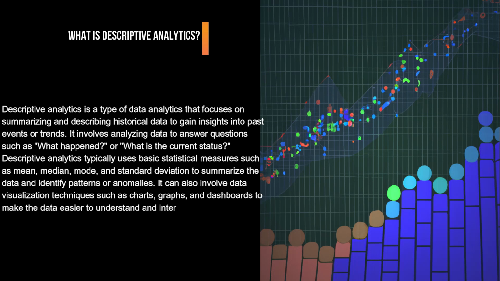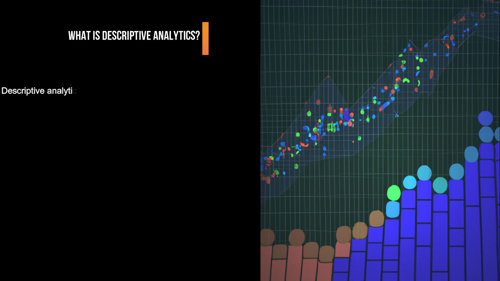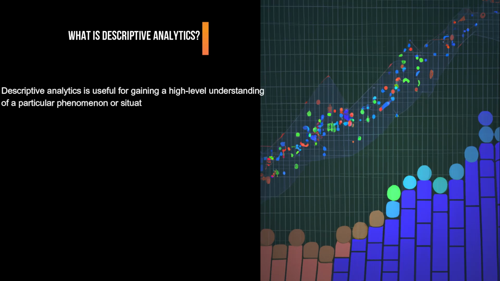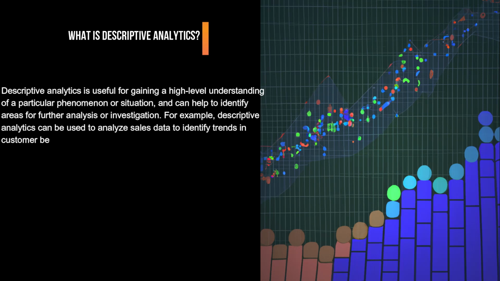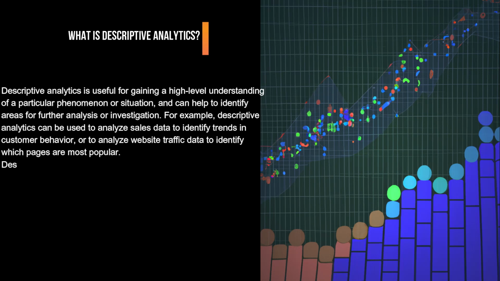It can also involve data visualization techniques such as charts, graphs, and dashboards to make the data easier to understand and interpret. Descriptive analytics is useful for gaining a high-level understanding of a particular phenomenon or situation, and can help to identify areas for further analysis or investigation. For example, descriptive analytics can be used to analyze sales data to identify trends in customer behavior, or to analyze website traffic data to identify which pages are most popular.